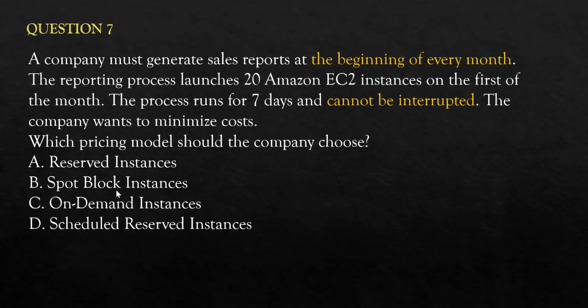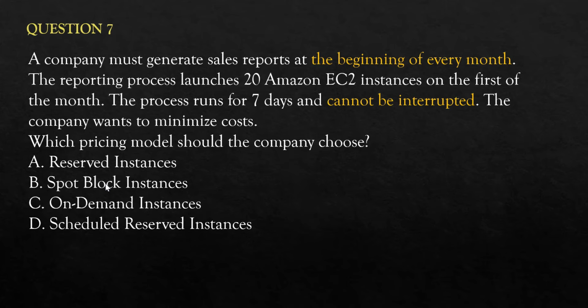Spot block instances, why is it used? For workloads which can be interrupted, but here it is saying it cannot be interrupted. For uninterrupted workloads, spot block instances cannot be used, because spot block is just like bidding. You bid and get that instance. The moment someone else bids higher than you, that instance is taken away from you.